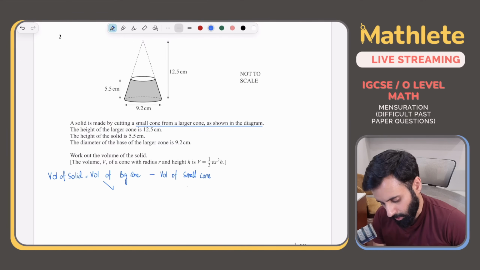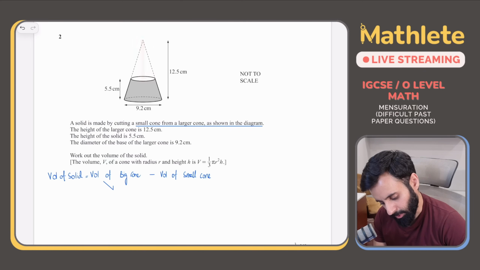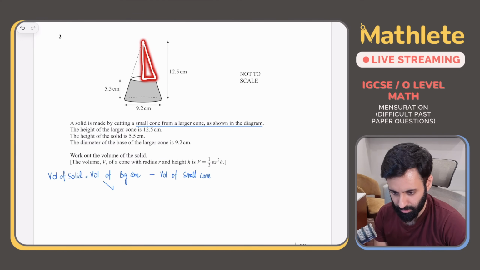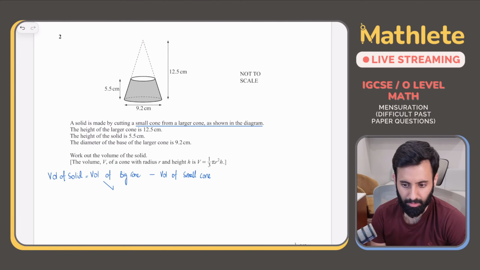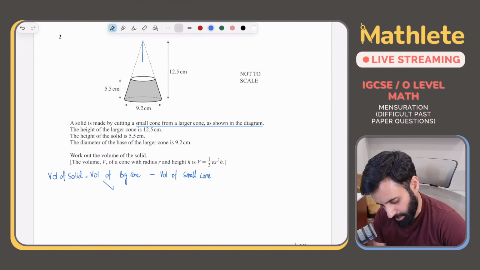ठीक है. What about the volume of the small cone? Do I have the relevant dimensions for that? Yes or no? Do I have the dimensions for calculating the volume of the small cone? Yes or no? No, we don't. What's missing? What's the missing piece of the puzzle? What's the missing ingredient? The missing ingredient is the radius. ठीक है. Height तो है हमारे पास, but the missing ingredient is the radius.